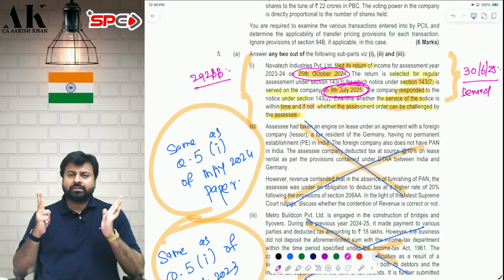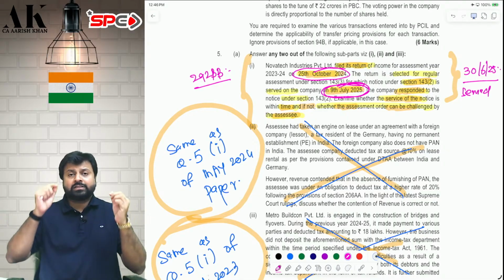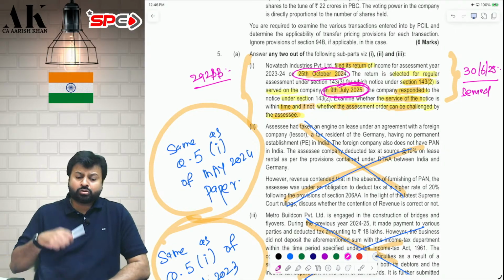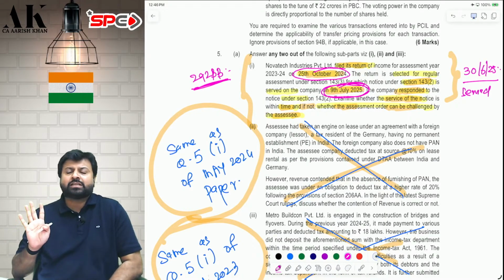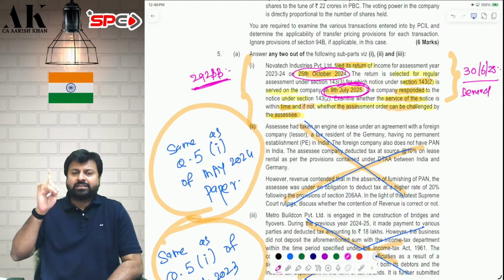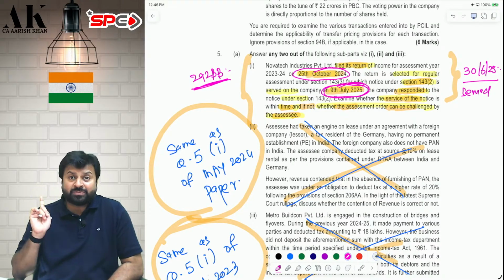Now, there are two possibilities. If the assessee has cooperated, then it is deemed to be valid, because 292BB will attract. And if the assessee has challenged before completion of assessment, then it is not deemed to be valid, then it is an invalid notice. Then you can challenge the assessment order also.